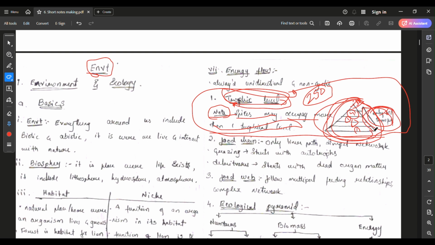By seeing this 10% transferred, I will explain that at each trophic level only 10% of energy is passed on, while the rest is lost as heat. This is why the ecosystem supports fewer top level predators. I hope you got a clear picture about what should be reflected in your short notes.